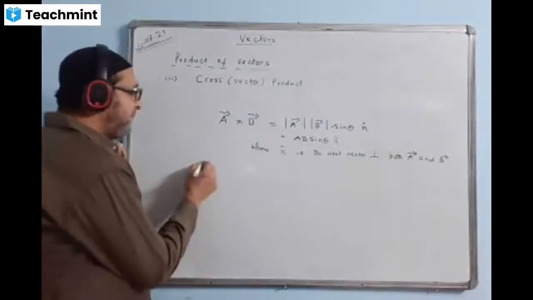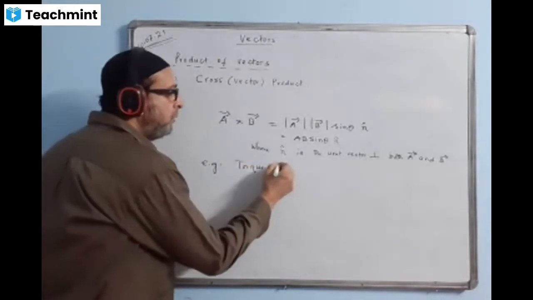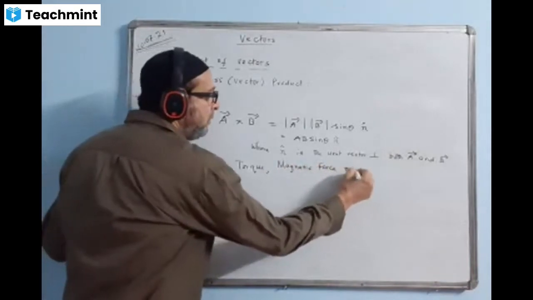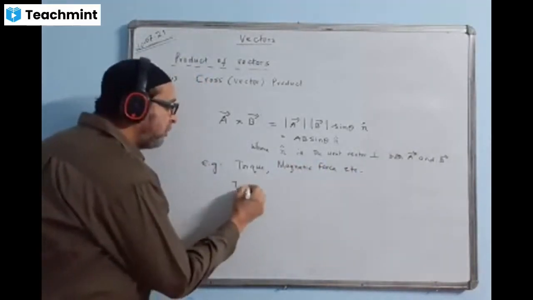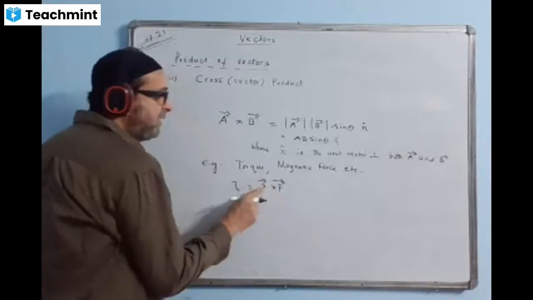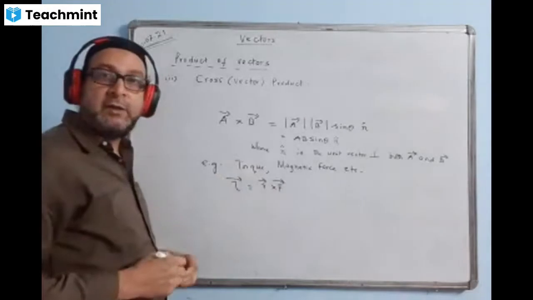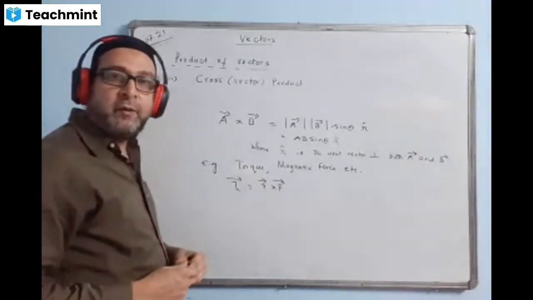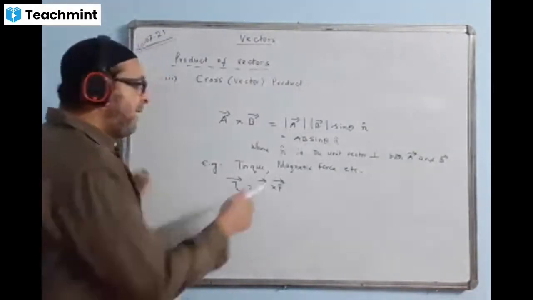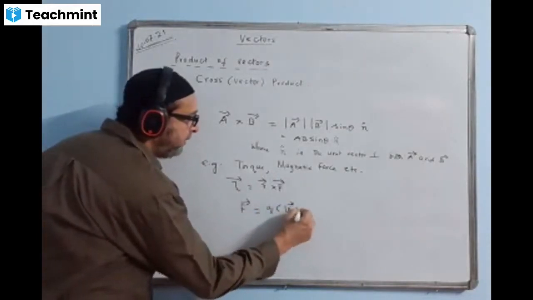What are the examples of this vector? Examples are torque, magnetic force, etc. What is the example of torque? Torque we write as torque is equal to R cross F, R vector cross F vector. R is the distance vector or displacement vector with the force vector, and torque is also a vector. Torque is a vector quantity, it has direction clockwise and anti-clockwise. Torque means moment of force. Last year you had studied. And magnetic force we write as F is equal to Q bracket V cross B.